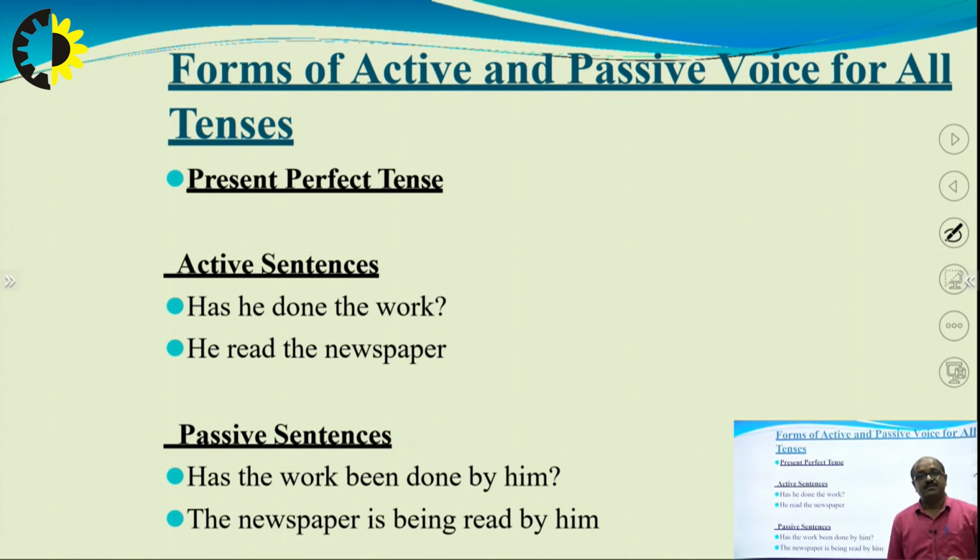Present perfect tense. In present perfect tense, at present, the work is in perfect form. For example, active voice: has he done the work? In passive voice: has the work been done by him? Second example: he read the newspaper. The newspaper is being read by him. So this is what is called present perfect tense.